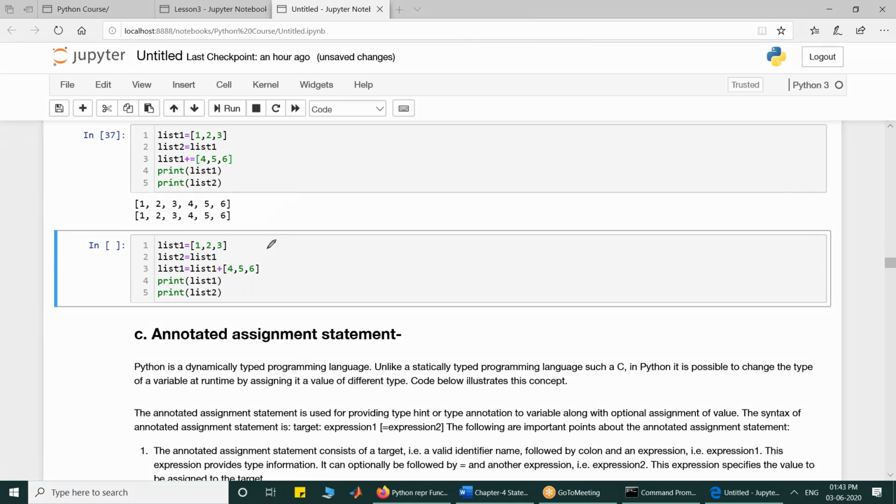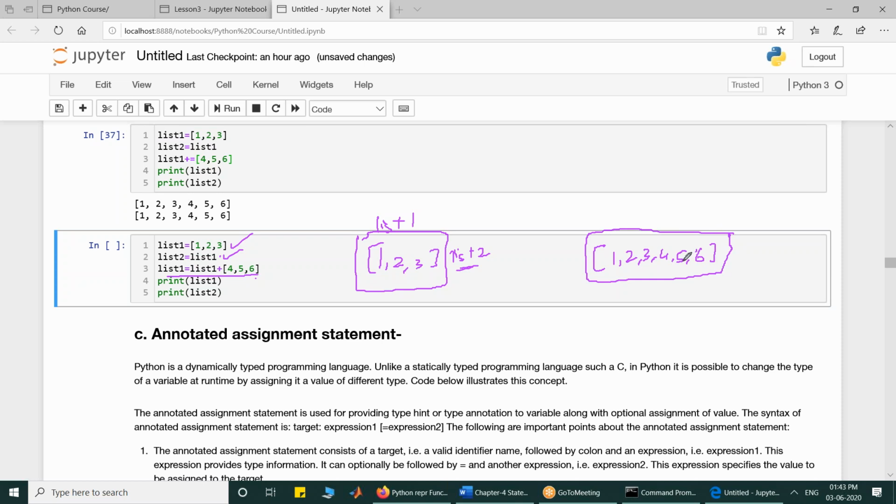What will happen? Look at the next example here. [1, 2, 3] comes in memory, creates a data object, and it is list1. This is okay. List2 is equal to list1, so list2 also comes here. This is okay. list1 is equal to list1 plus [4, 5, 6]. Now when this happens, another object which is [1, 2, 3, 4, 5, 6] is created.